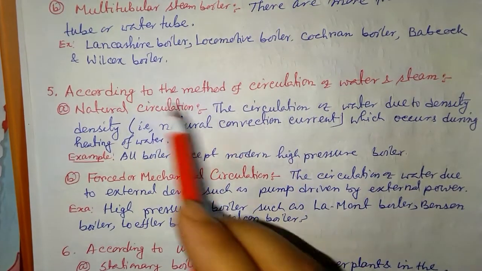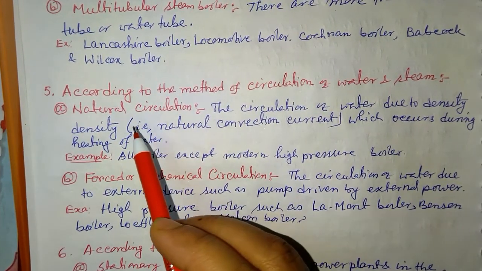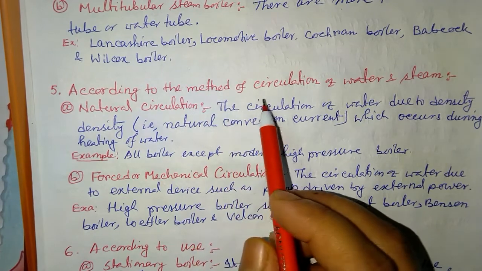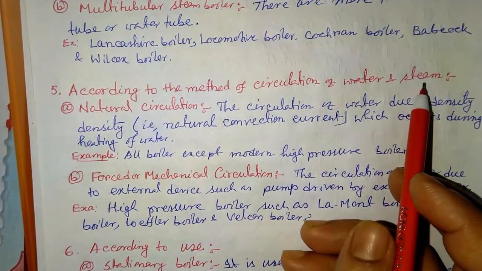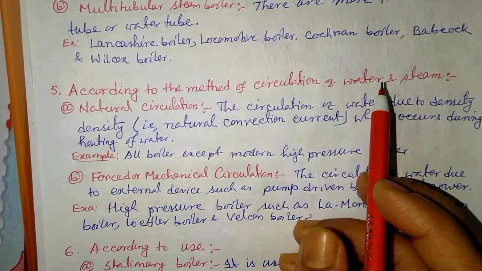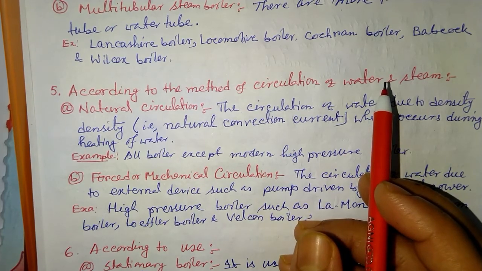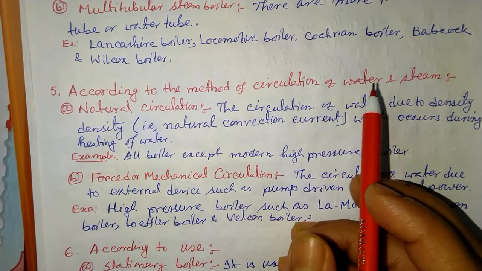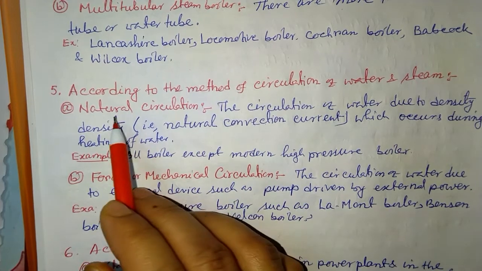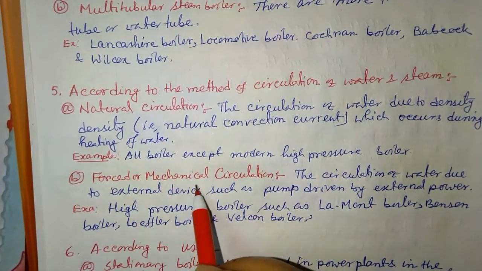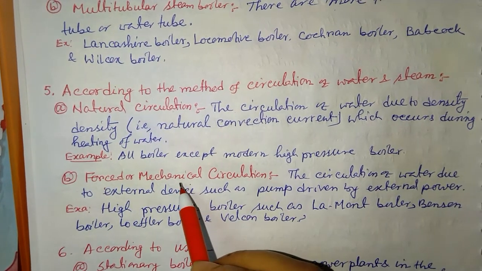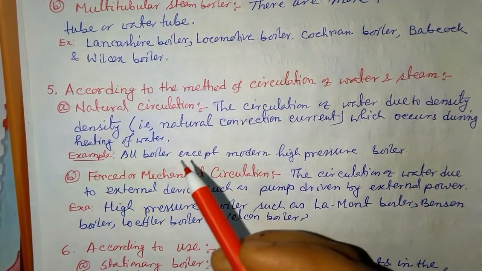Okay, the next classification is according to the method of circulation of water and steam, that is, how the water and steam circulate inside the boiler. There are two kinds: natural circulation and forced circulation.